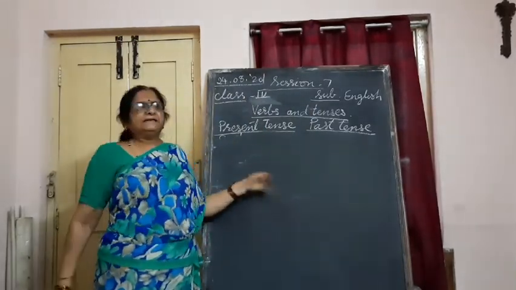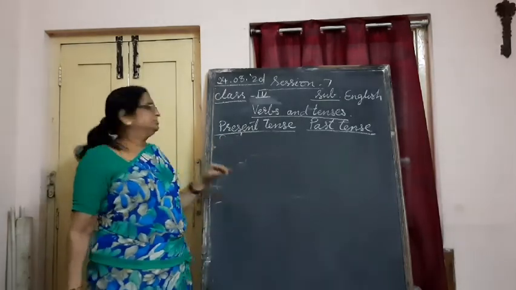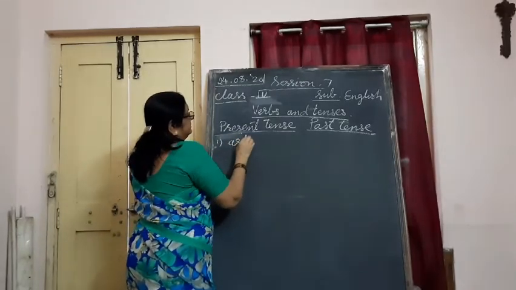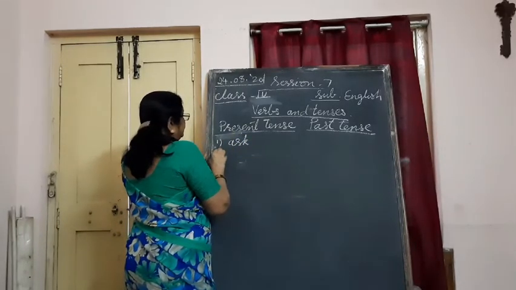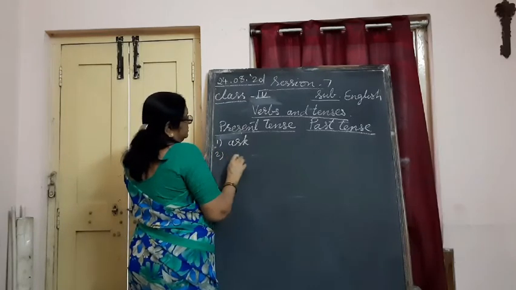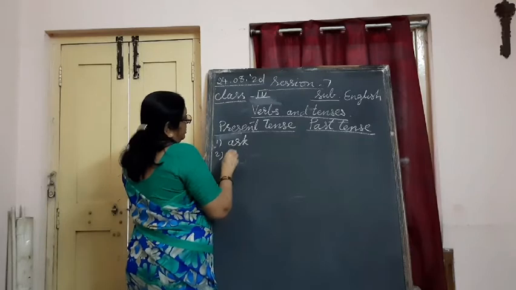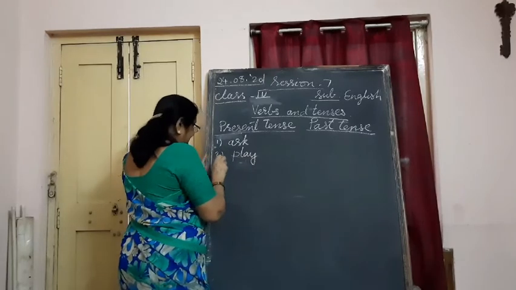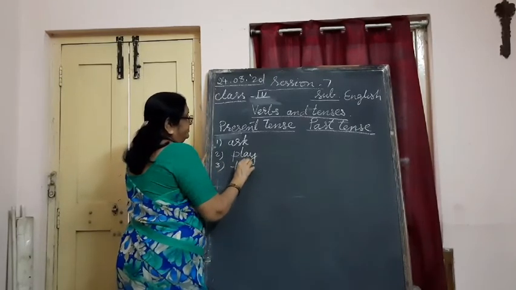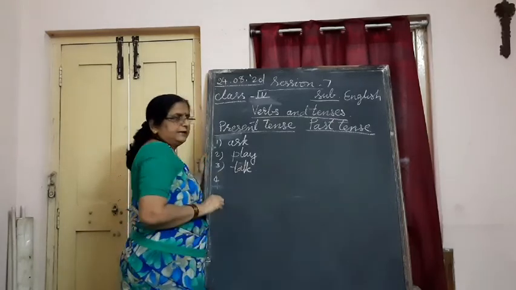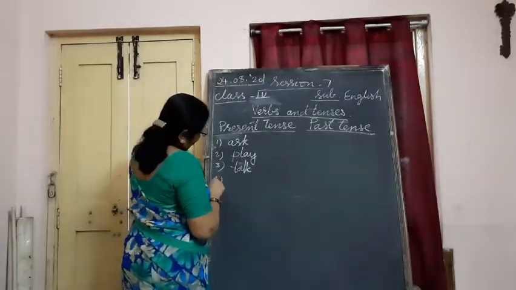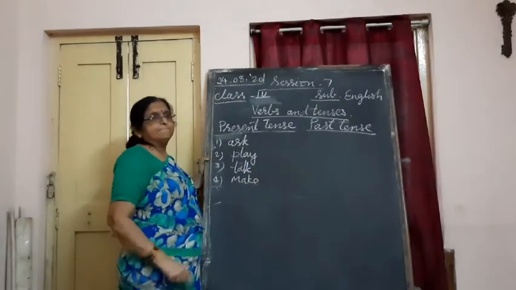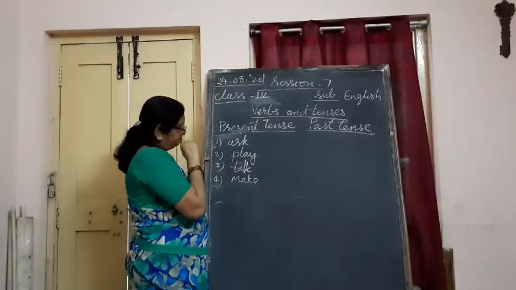In present tense, we write the original form of the verbs. For example, I will write here: ask. Second, play. Third, talk. Fourth, make.